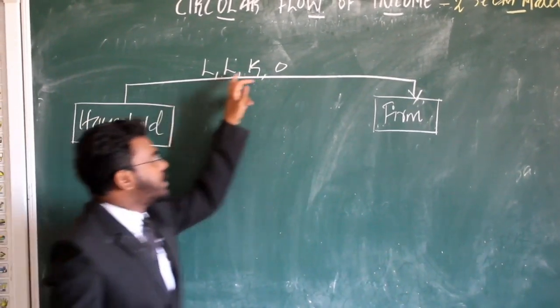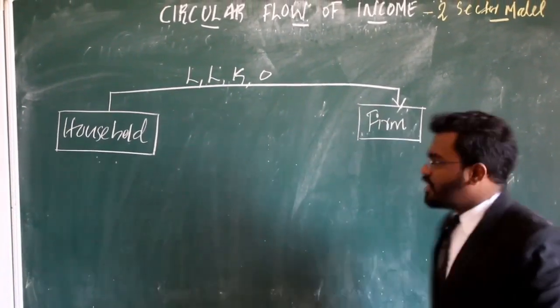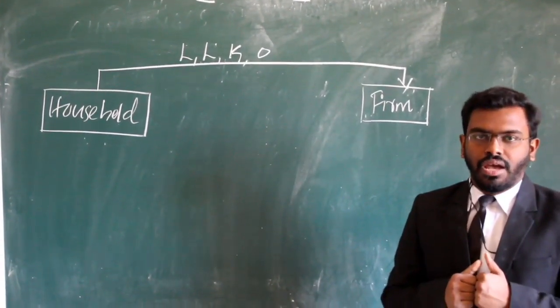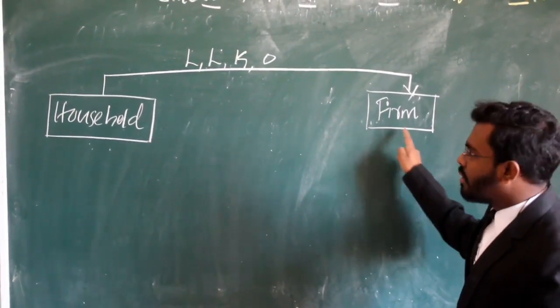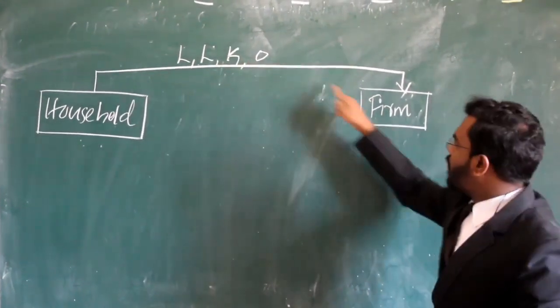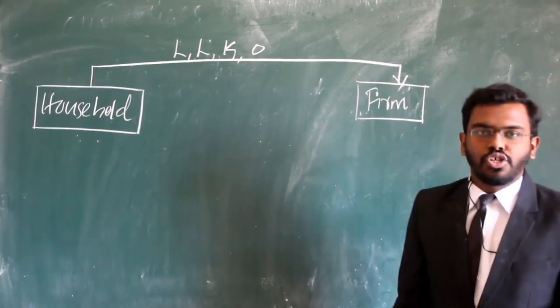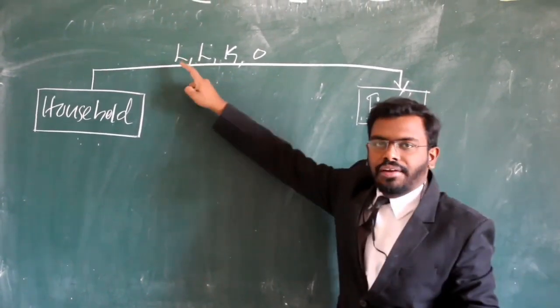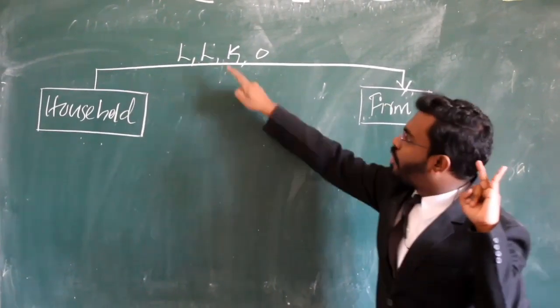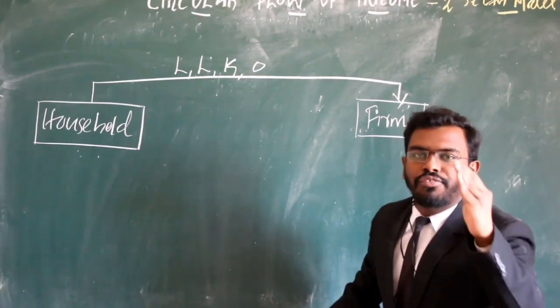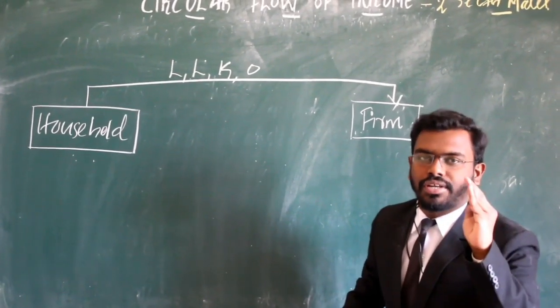Okay, so by using this land, labor, capital and organization, firm will produce some output. At the same time, for using this land, labor, capital and organization, firm needs to pay the remuneration to household. So what are the remunerations? For land it is rent, for labor it is wage, for capital it is interest, and for organization it is profit.